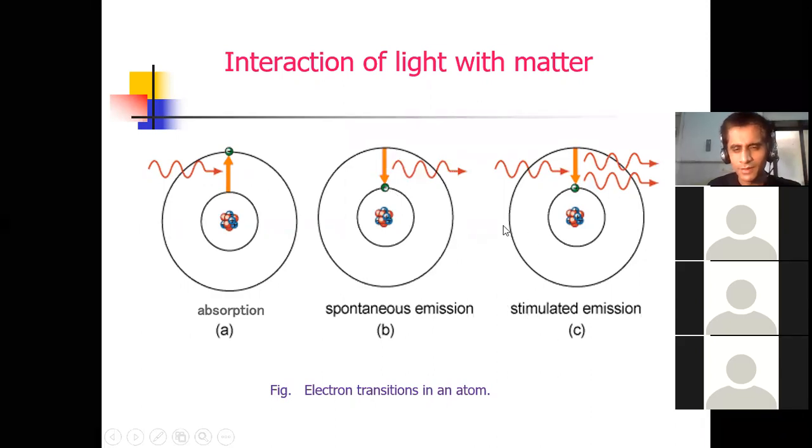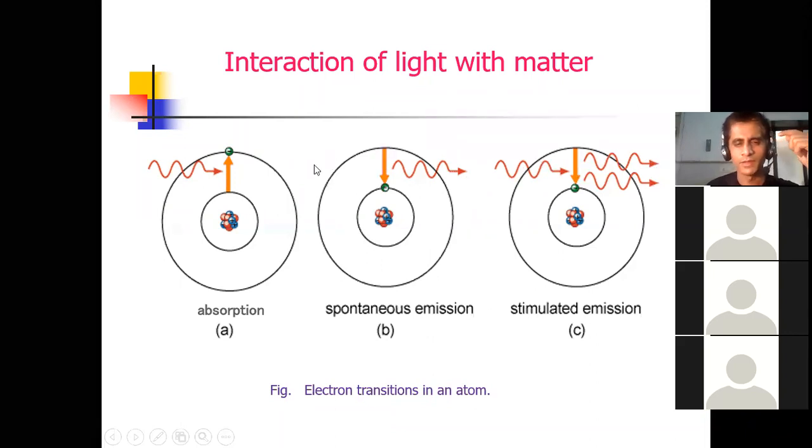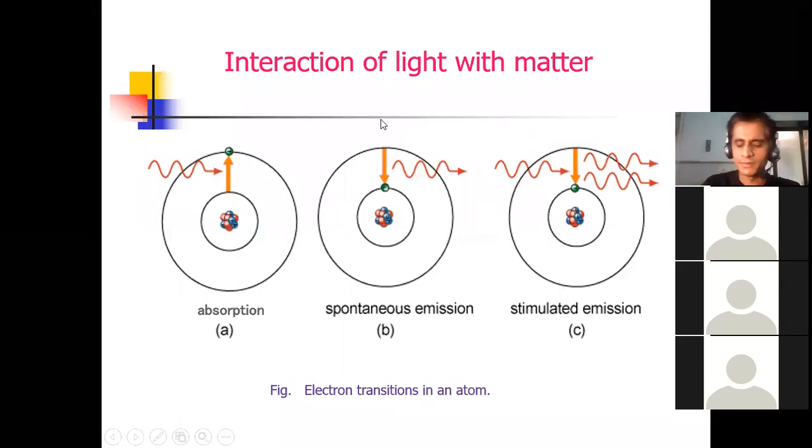But see, in case of stimulated emission, there is an incident photon, and here you will get the highly energetic beam. This is the output, and this is your input. In spontaneous emission, there is no need of an incident photon, therefore there is no wavelength structure. Okay, this is about the interaction of light with matter. Dear student, I am giving just an overview of a laser, because the next practical is based on laser light.